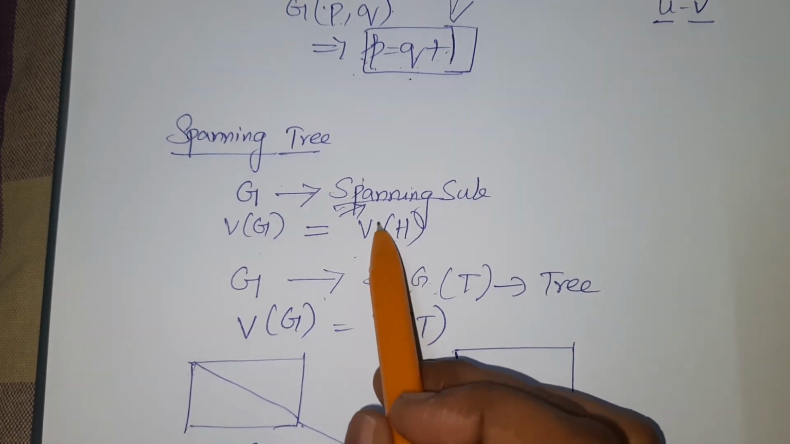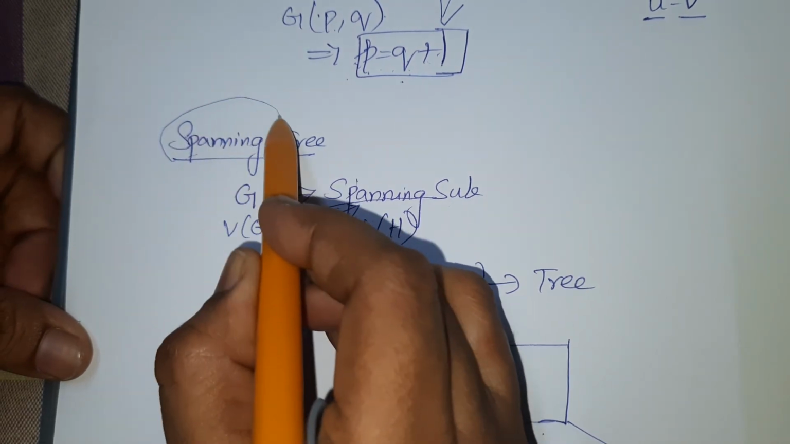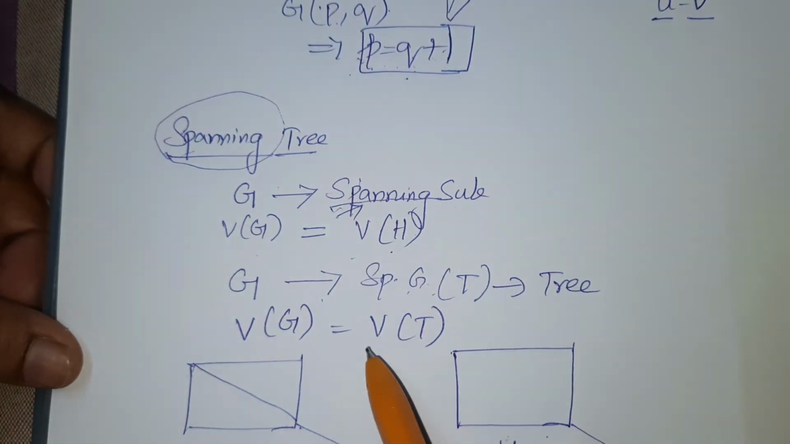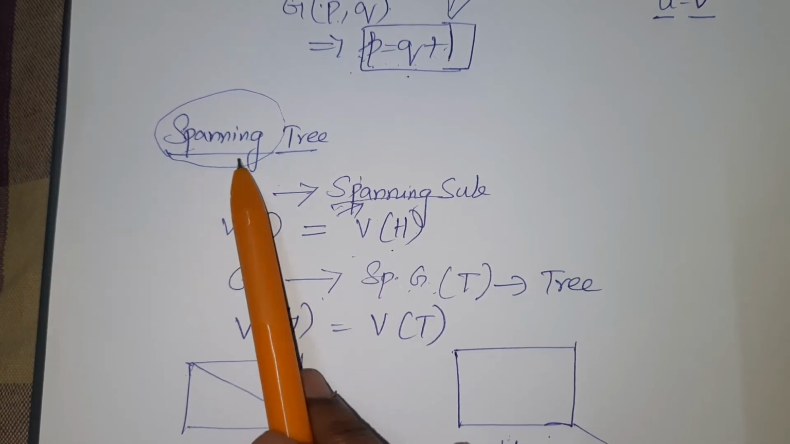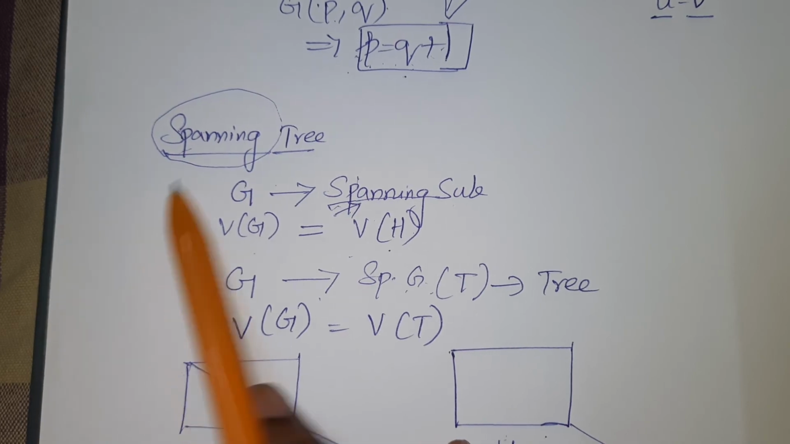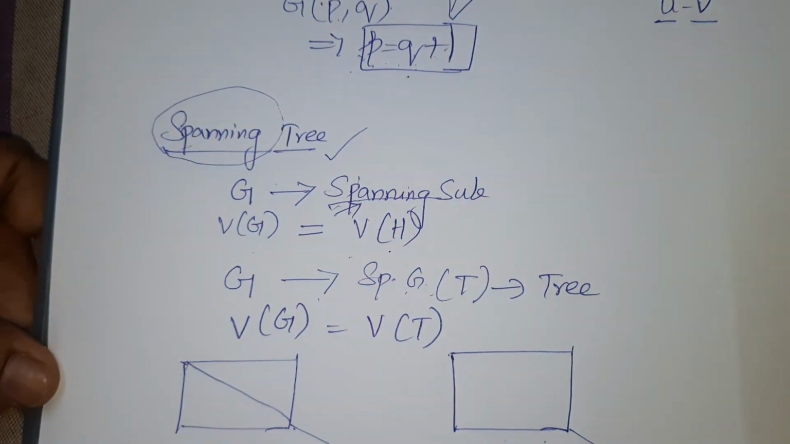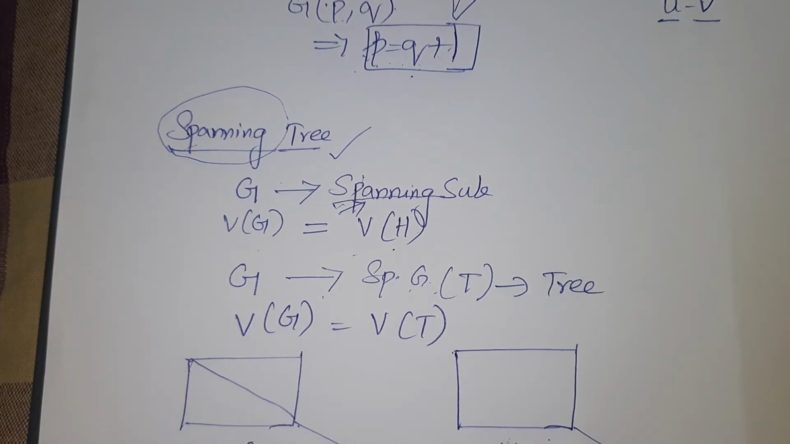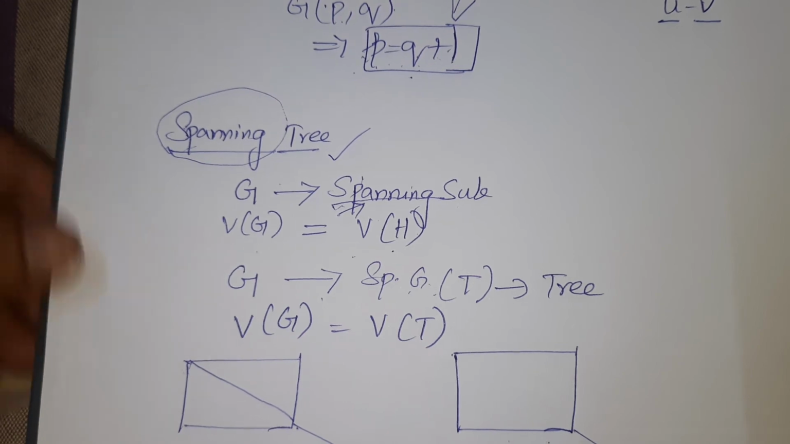Now we'll see the definition of a spanning tree. From the word itself, spanning means we are going to think about a subgraph where the number of vertices in this subgraph will be equal to the vertices in the main graph. And such a subgraph happens to be a tree. That means it should not contain any cycle in it. That spanning subgraph should not contain any cycle in it.